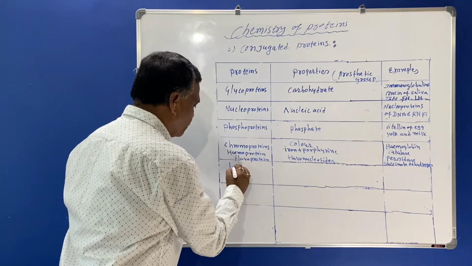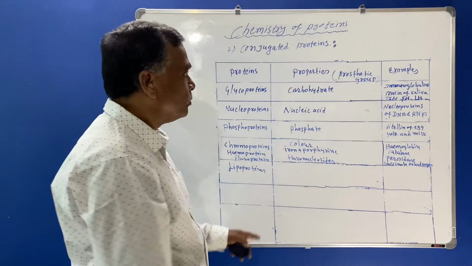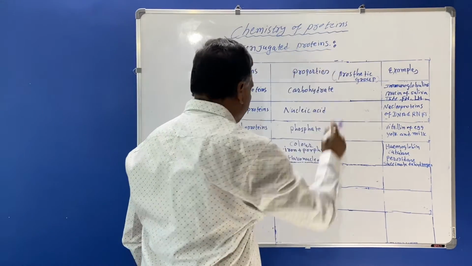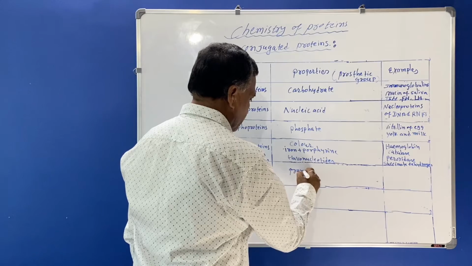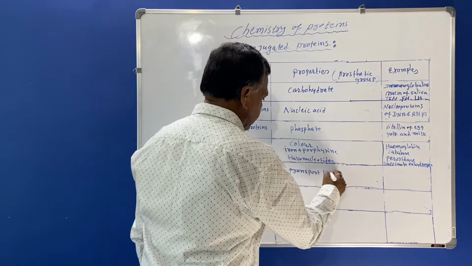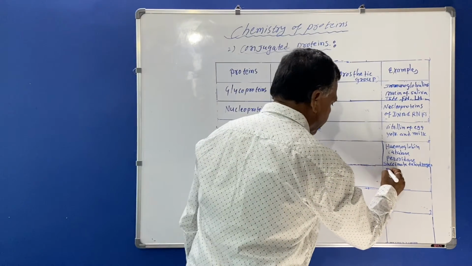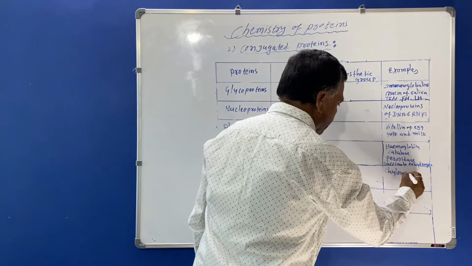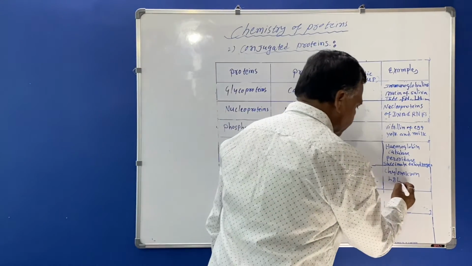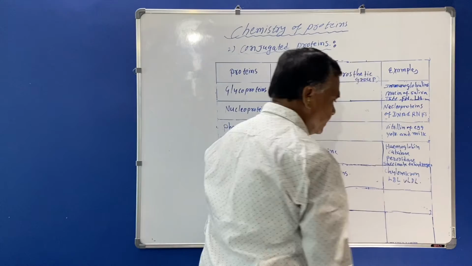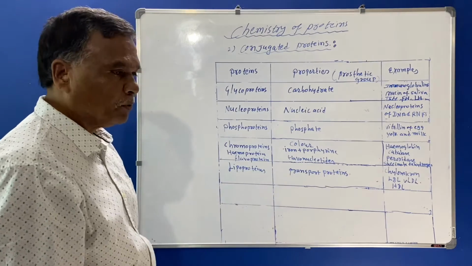Then lipoproteins. These are the conjugated proteins. Now these lipoproteins, they are the transport proteins. What is the property here? Transport proteins. What are the examples? Chylomicron, LDL, VLDL, then HDL. So these are the examples belonging to lipoproteins.